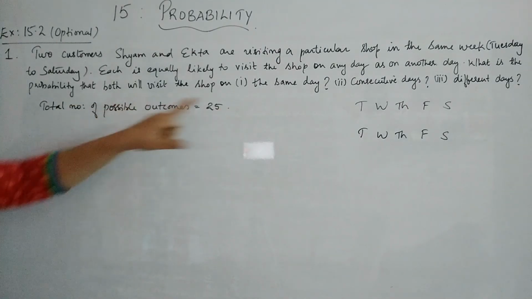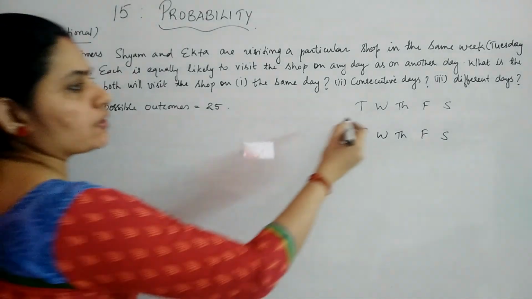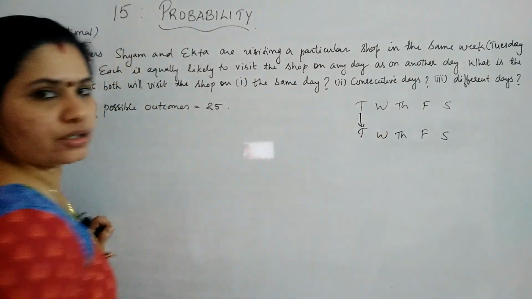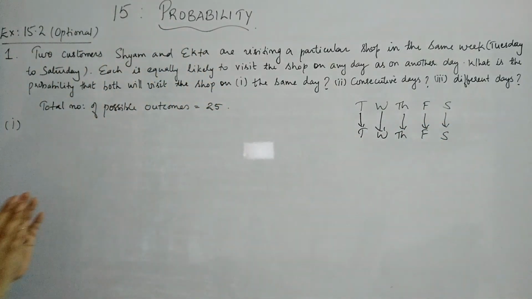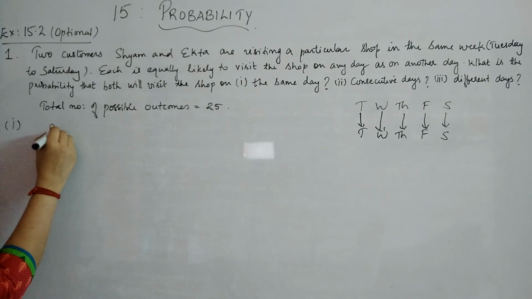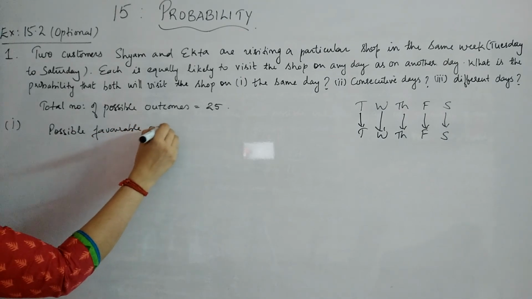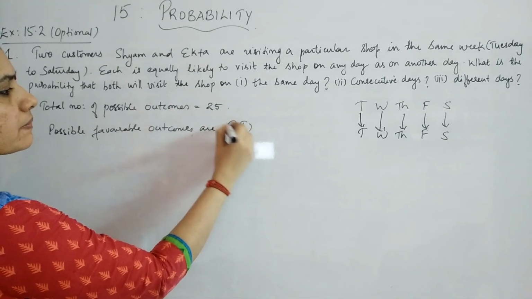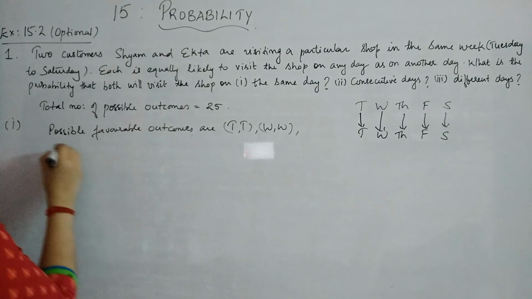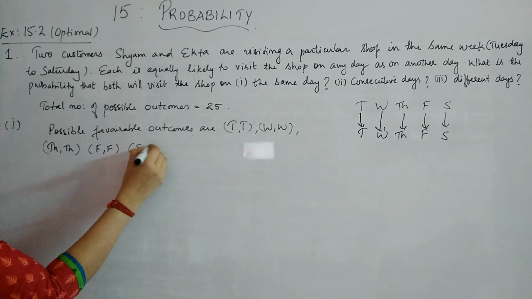Now we should find out the first case, which is the probability that they will shop on the same day. If a person is going on Tuesday, the other person is also going on Tuesday. So Tuesday, Wednesday, Thursday, Friday, Saturday, these will be the options. So the possible favorable outcomes are Tuesday, Wednesday, Thursday, Friday and Saturday.